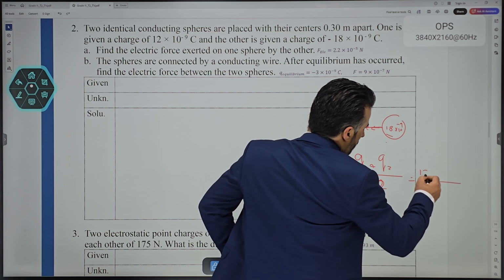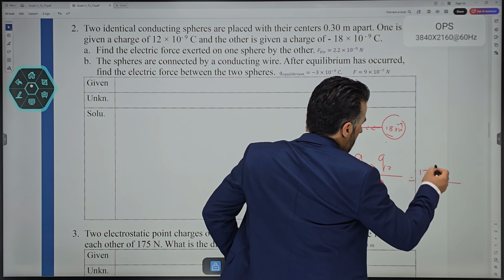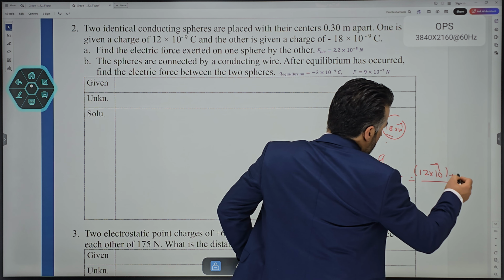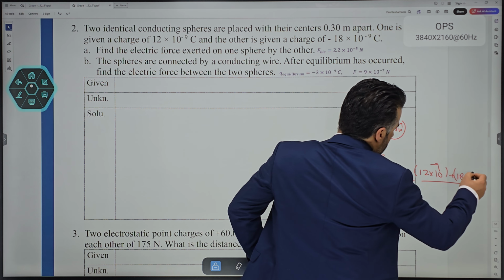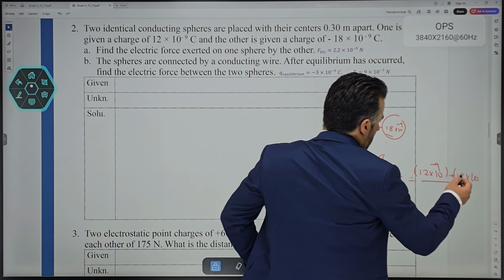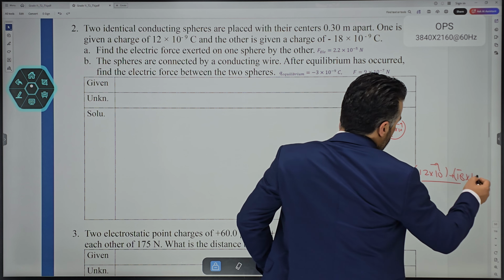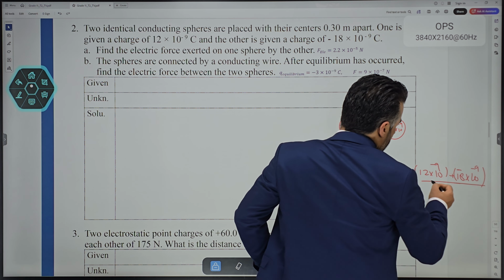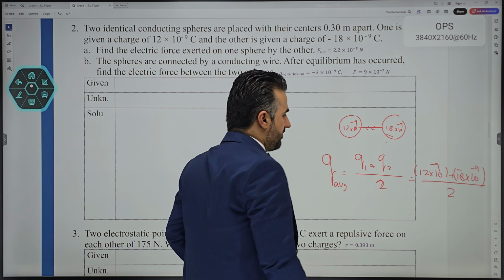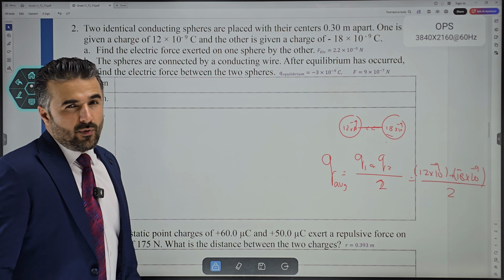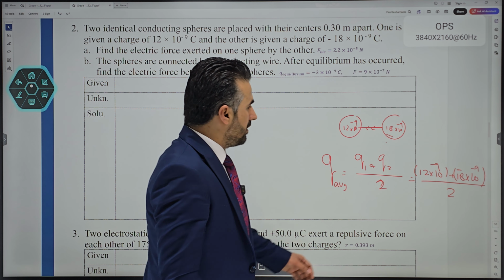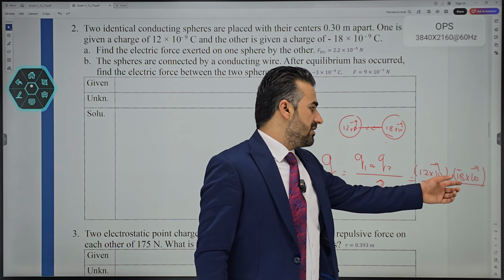12 times 10 to the power negative 9 plus 18 times 10 to the power, and of course this is negative, don't forget, times 10 to the power negative 9. Now divide by 2 because some of them are positive and negative, right? So you have to be aware of that one as well. Clearly this one has more charge than the other one, so this would dominate.